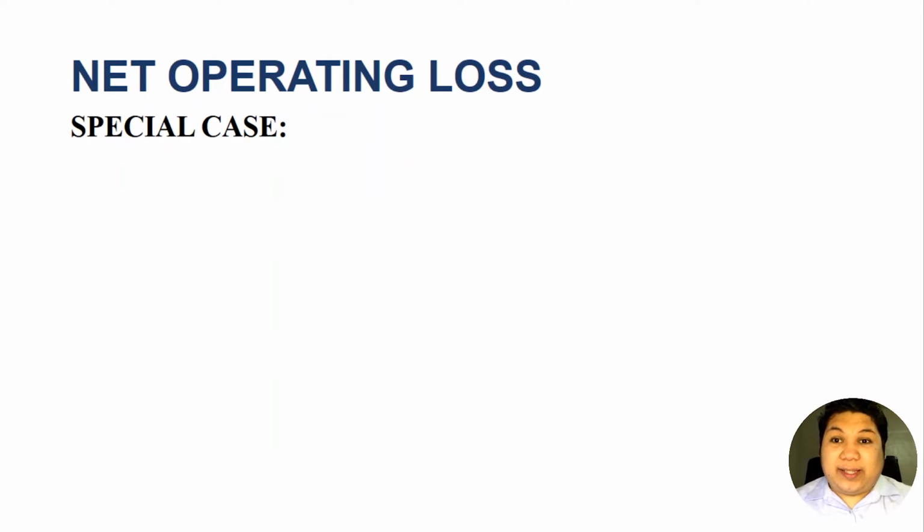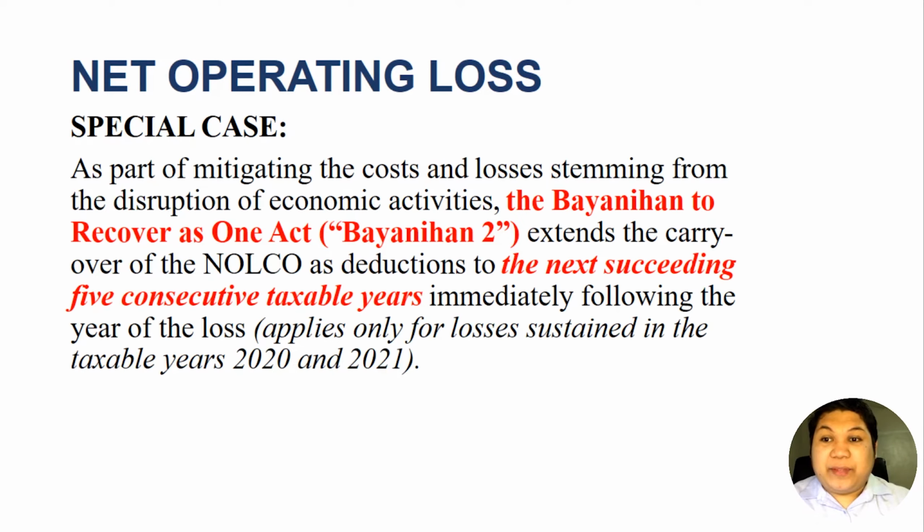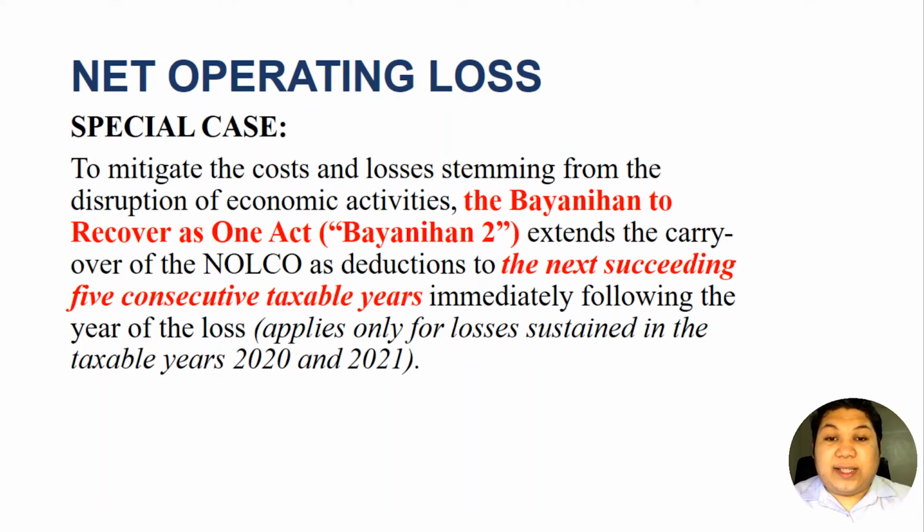However, we have a special case. This special case only applies to this year 2020 and next year 2021. So, to mitigate the costs and losses stemming from the disruption of economic activities, the Bayanihan to Recover as One Act, or Bayanihan 2, extends the carryover of the NOLCO as deductions to the next succeeding 5 consecutive taxable years, immediately following the year of loss. So this Bayanihan Act only applies to operating losses incurred and sustained in the taxable years 2020 and 2021.